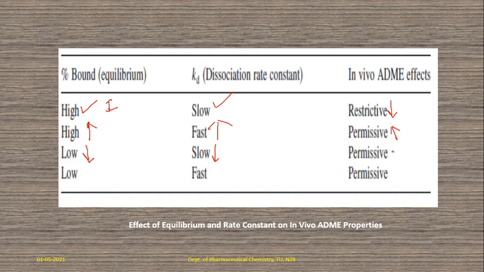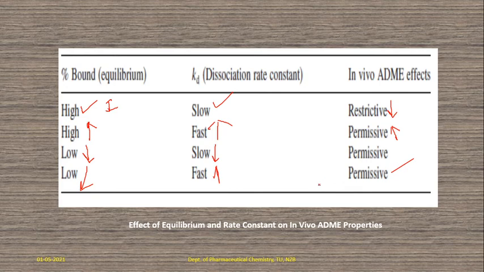Okay, it is permissive but we are not getting that much Cmax concentration. And here it is low and here it is fast, so it is also acceptable through the membrane. Okay, so these are the in vivo ADME effects with respect to percentage bound nature and also dissociation rate constant.